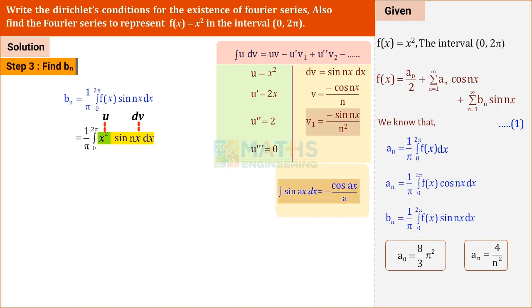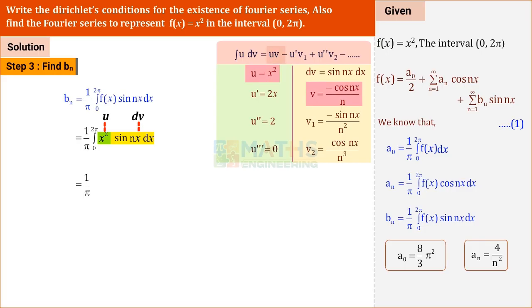Integrate this again. When integrating v1 with respect to x, we get v2. So next integral value is v2. Shall we integrate the right hand side? We keep the denominator as it is. We are integrating sin nx. Integral of sin nx is minus cos nx by n. So minus into minus become plus. We get cos nx by n cube. Replace in the formula.